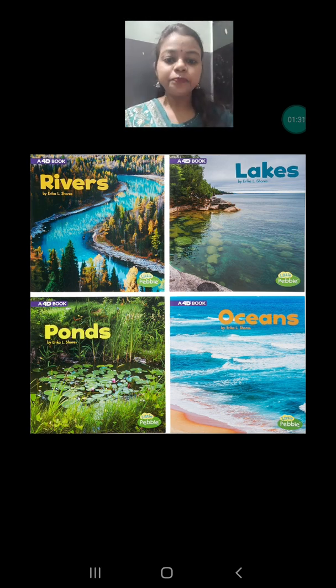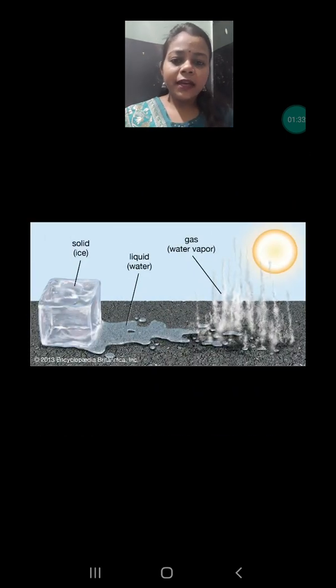In the three states of matter, we had discussed that matter can exist in three forms, that is solid, liquid and gas, and here we are discussing water, which is a liquid state of matter. So it also exists in three forms on the earth.